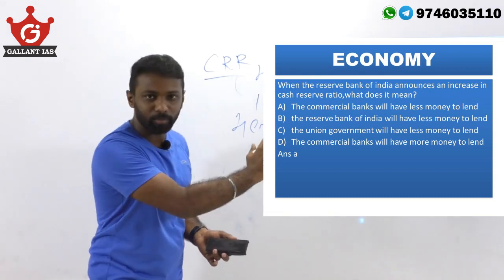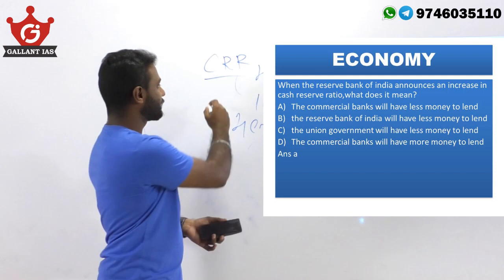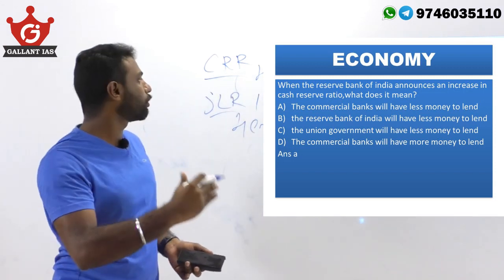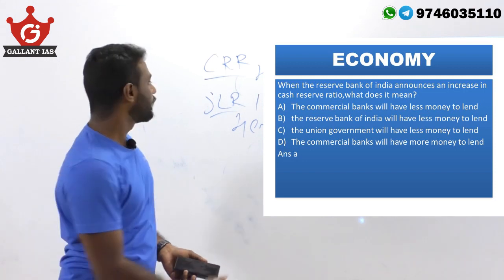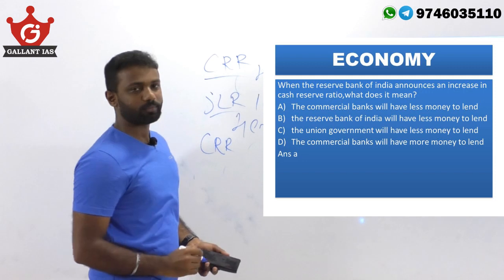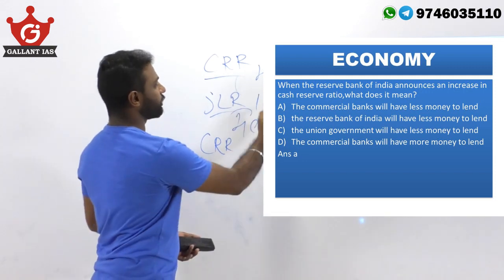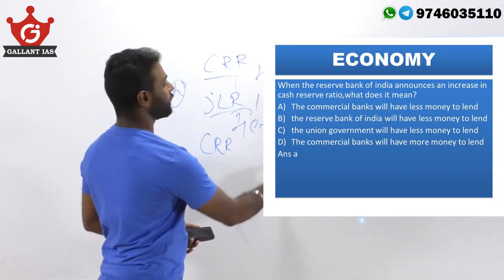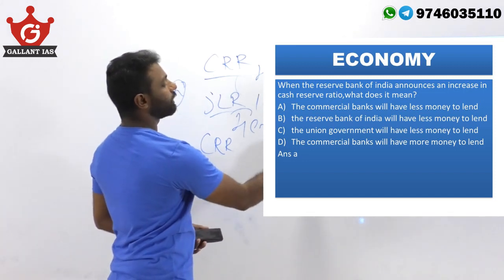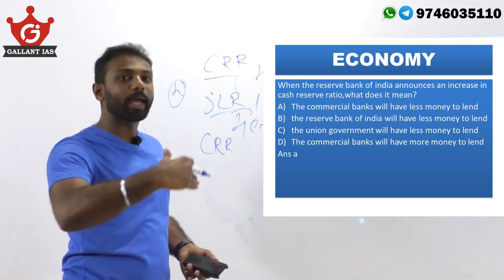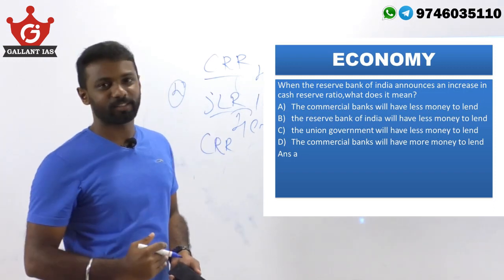There are other policies like SLR, and many similar regulations and monetary reforms within the RBI. When the CRR is increased from the current 4% to, say, 6%, then from 100 crore they should deposit 6 crore with the RBI. That means their amount available to lend decreases.